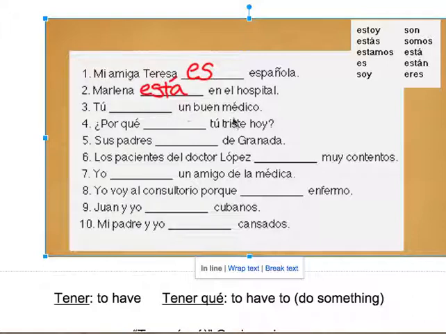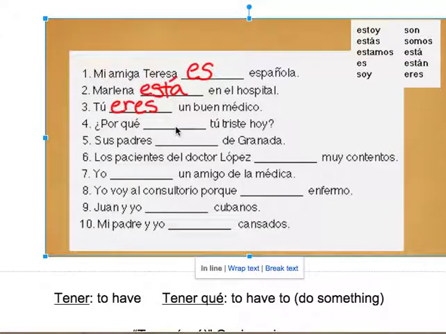Tú, un buen médico. Ok, médico es un doctor. Un doctor. It's ocupación. Una ocupación, muy bien. Tú, eres un buen médico. Muy bien.